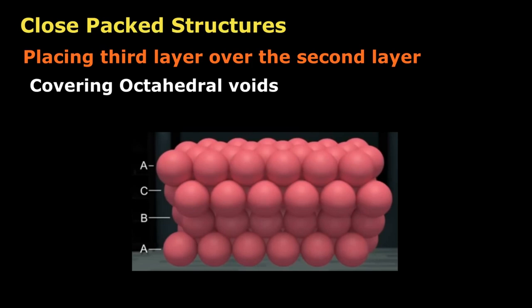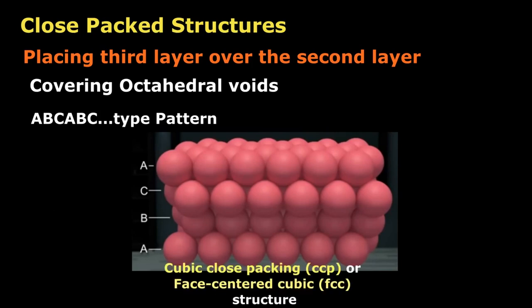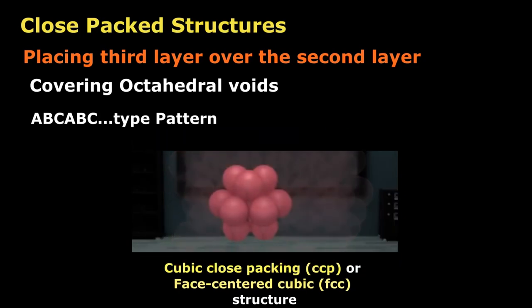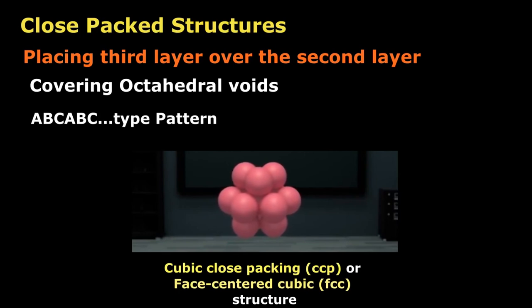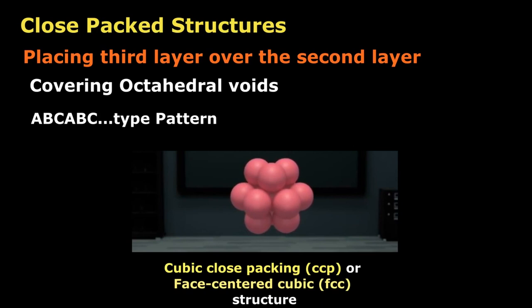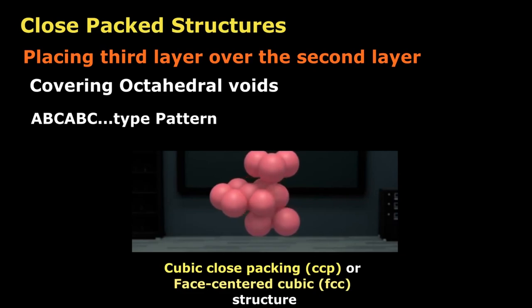Therefore, this pattern is known as ABC type, and the structure formed is known as cubic close packing, CCP, or face centered cubic, FCC structure. In this type of structure, each sphere is in contact with 12 other spheres, 6 in the same layer, 3 below and 3 above. So, the coordination number is 12.